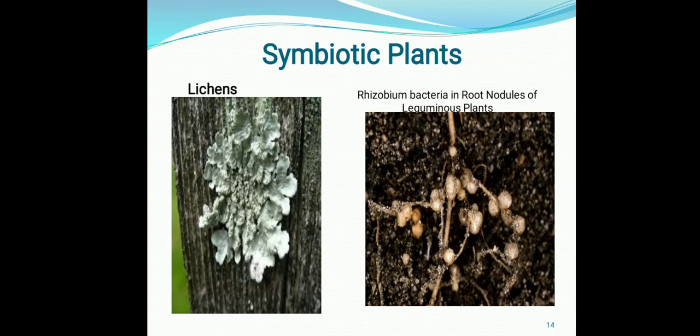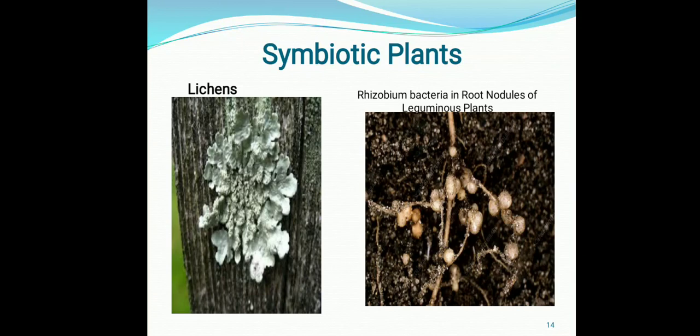These rhizobium bacteria convert the atmospheric nitrogen into nitrate, and then this nitrate is absorbed by the leguminous plants, and in this way the leguminous plant gets nitrate. And what the rhizobium bacteria get from the leguminous plant is shelter and food. In this way they both get mutually benefited from each other. This is another reason we say that leguminous plants are beneficial to farmers, because they replenish the nutrients in the soil.